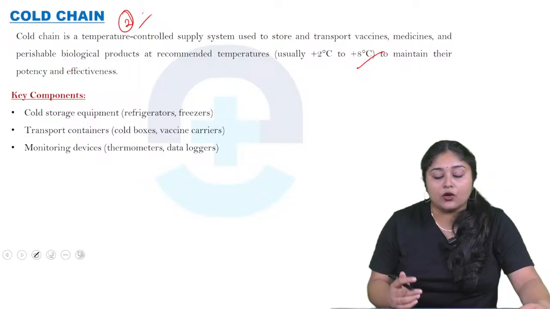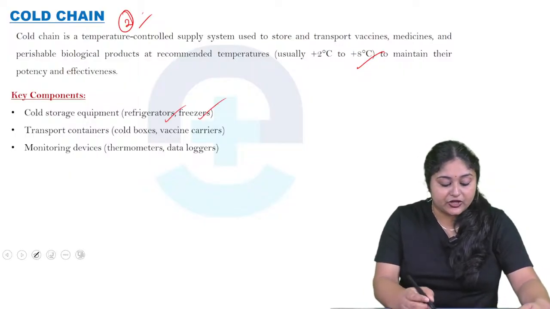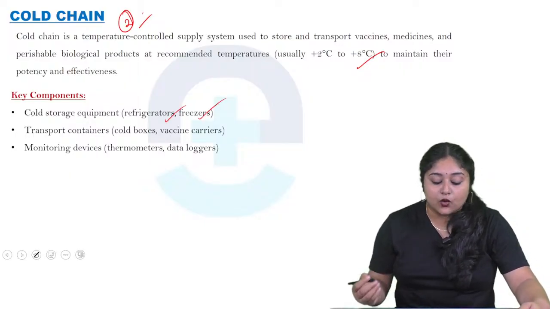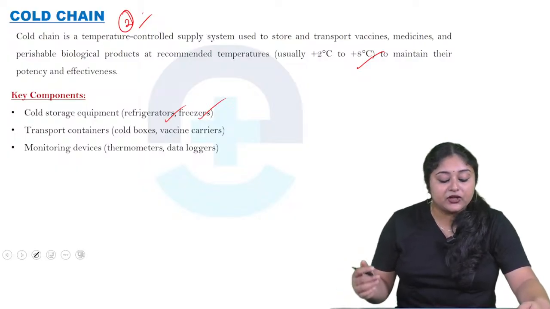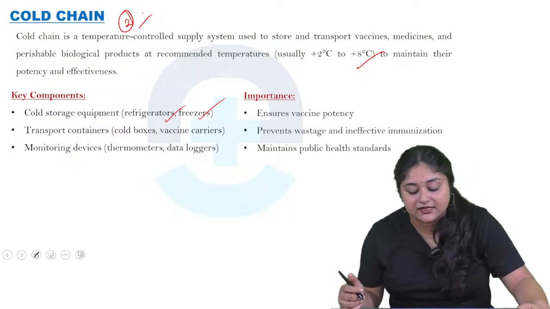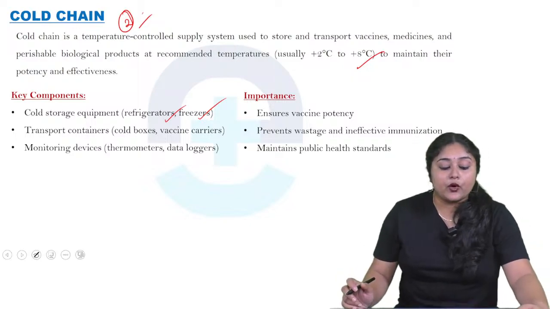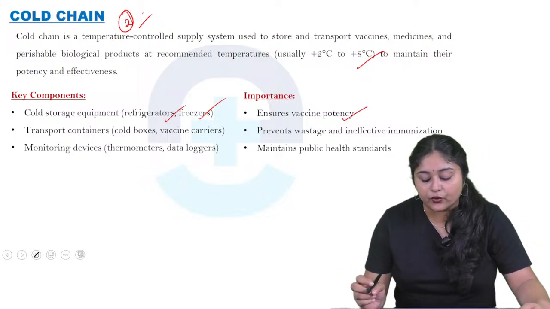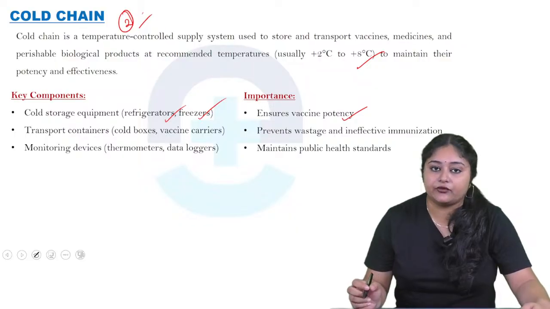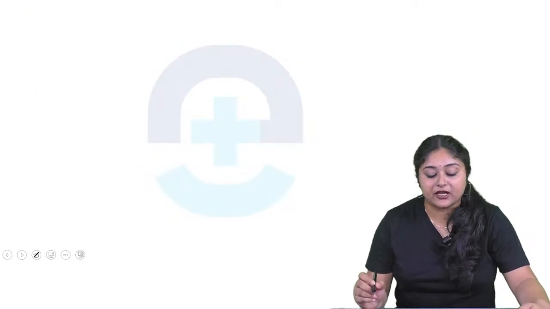Key components: cold storage components like refrigerators and freezers, then transport components like cold boxes and vaccine carriers, etc. Monitoring devices like thermometers as well as data loggers. So what is the importance of the cold chain? It ensures vaccine potency, prevents wastage and ineffective immunization, and maintains public health standards.